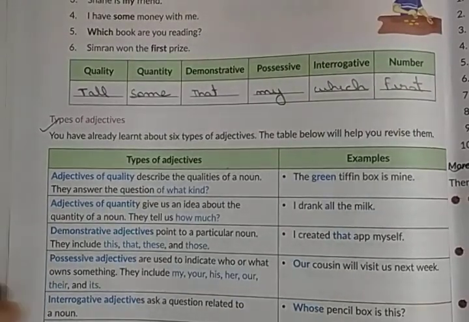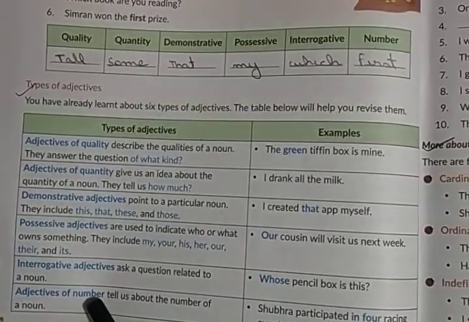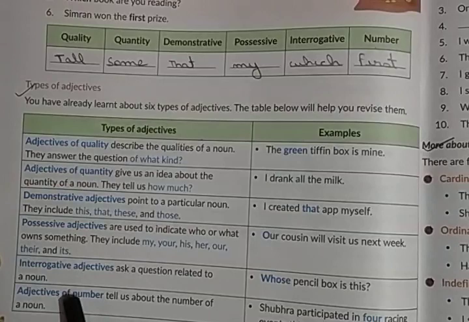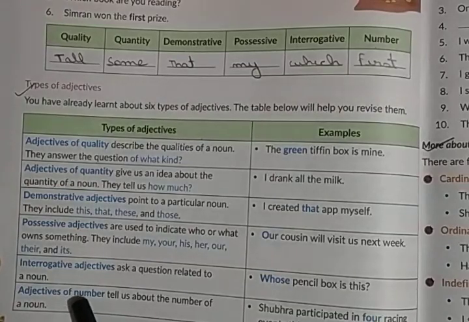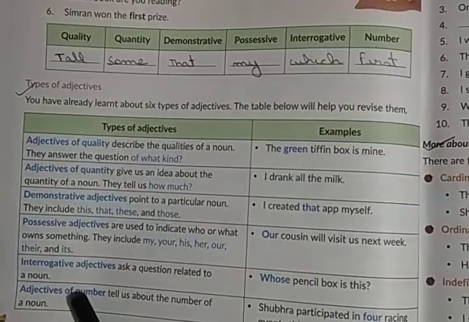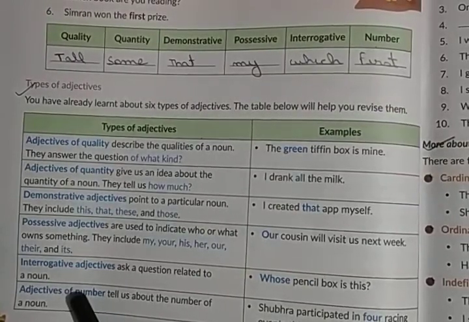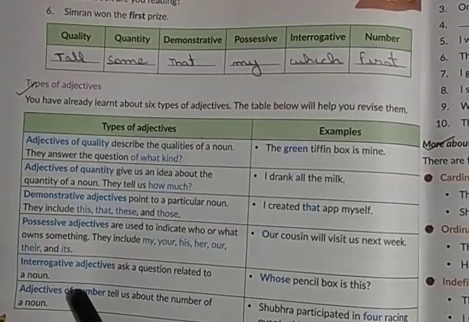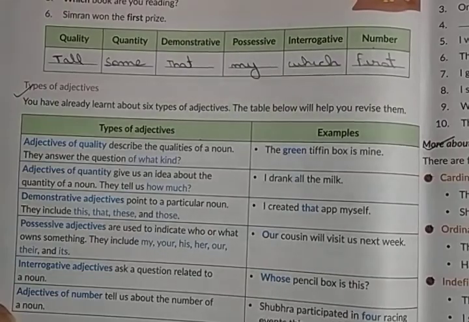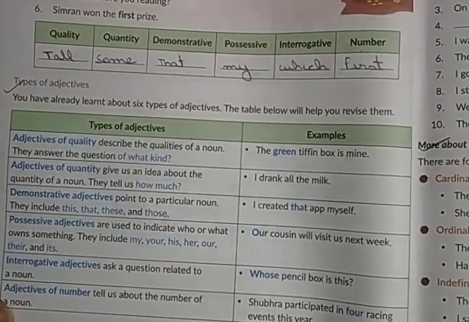Now adjective of number. An adjective of number tells us about the number of a noun. It will tell you how many persons or things there are. Example: Subra participated in 4 racing events this year.